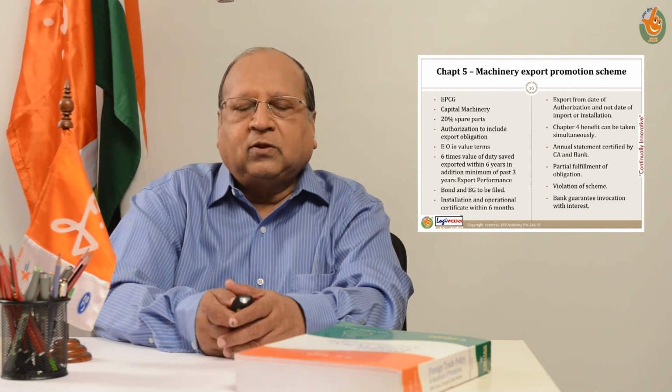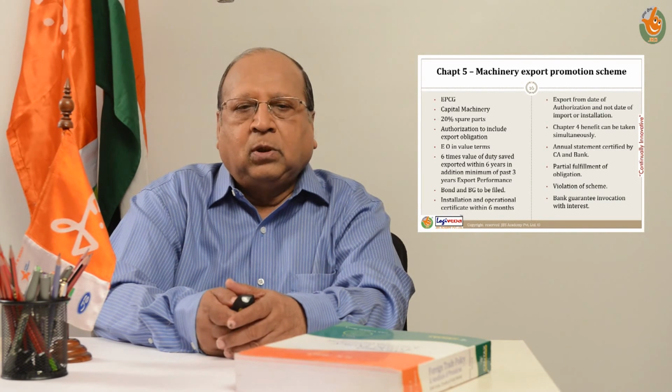We had earlier discussed Chapter 4, which was in relation to raw materials, components, parts, consumables, accessories, and packing material required for manufacture of export goods, and under Chapter 4, the government allows duty-free clearance of such imported inputs for the purpose of manufacture and export of goods, subject to several terms, conditions, restrictions, obligations and liabilities under that chapter, as already discussed. Now, there is a similar chapter, Chapter 5, but this relates to machineries, plants, and equipments required for manufacture and